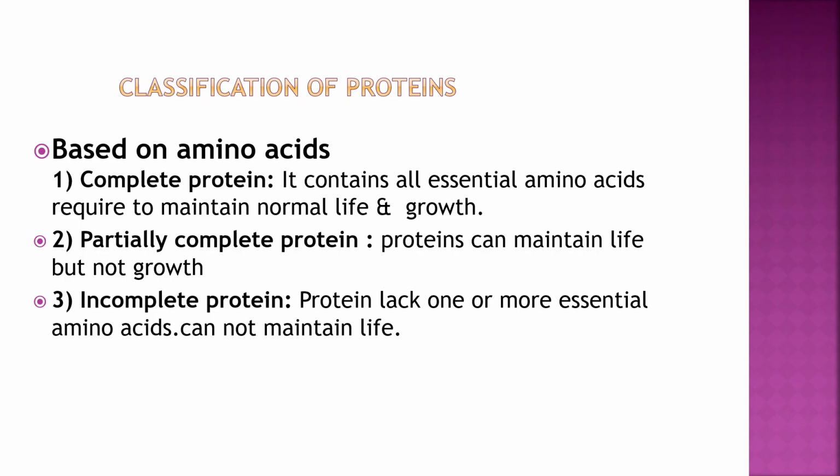Classification of proteins based on amino acids can be complete, partially complete and incomplete. Complete proteins contain all essential amino acids to maintain normal life and growth. Partially complete proteins have a few amino acids missing, and they maintain life but not growth. Incomplete proteins mean essential amino acids are lacking and they do not maintain life and growth. So they are incomplete proteins.